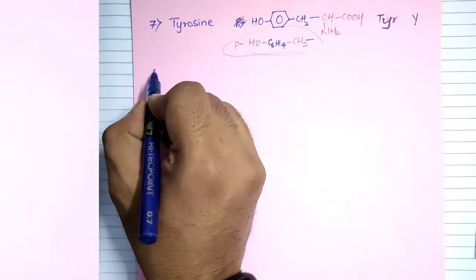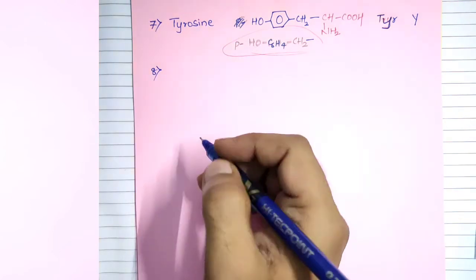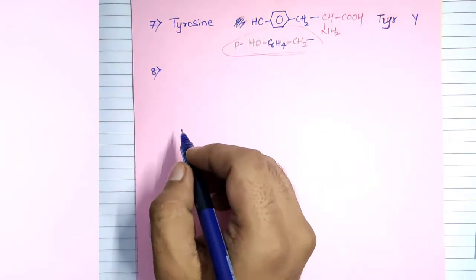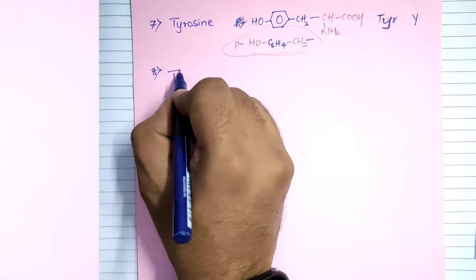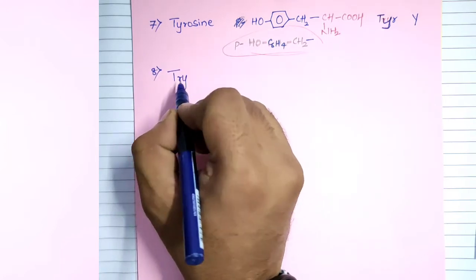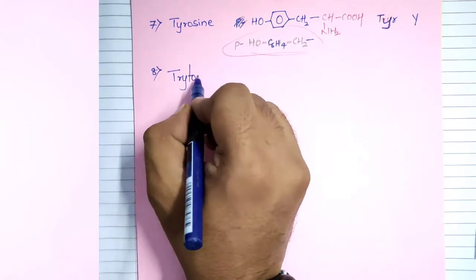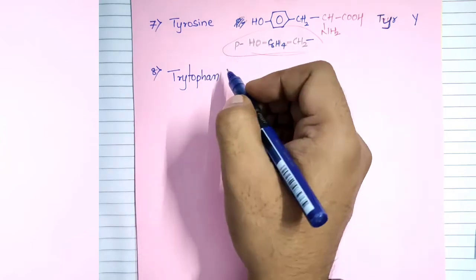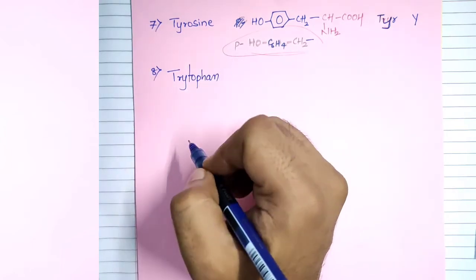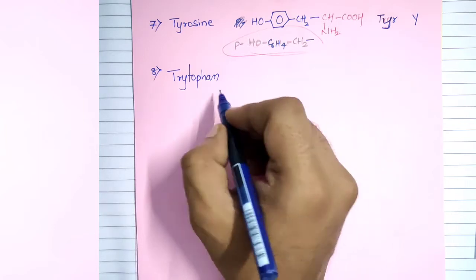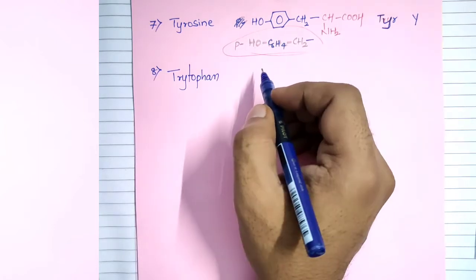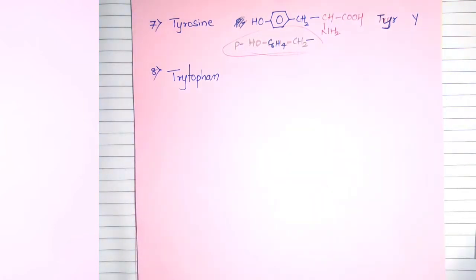8th one, tryptophan. Tryptophan is an essential amino acid.